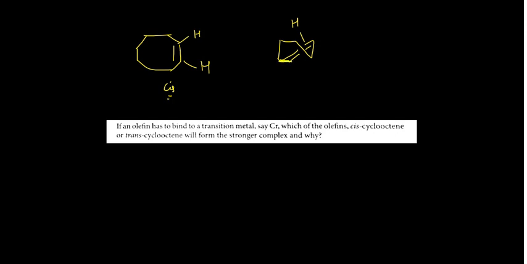Let me correct it, let me redraw it. Okay, fine, now fine. So this is the double bond. So this is hydrogen going up, this is hydrogen going down, this is trans, and this trans is actually strained, while the cis is less strained.